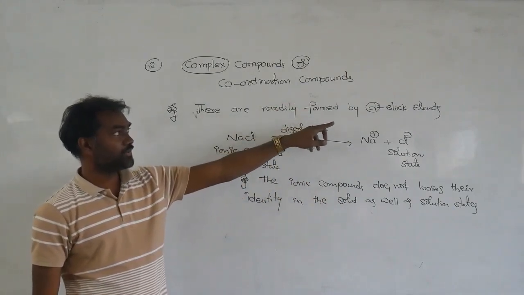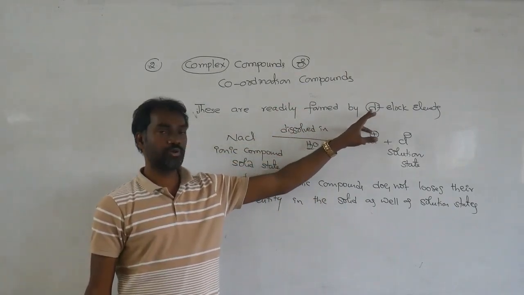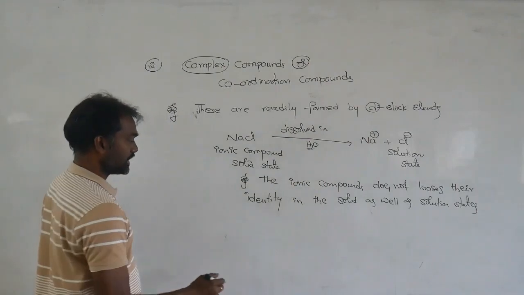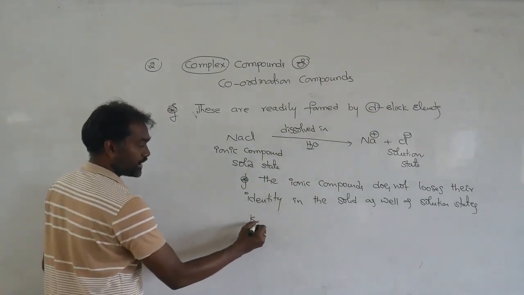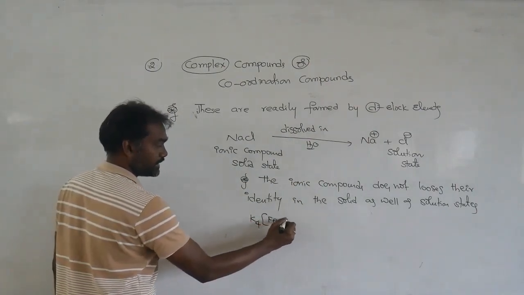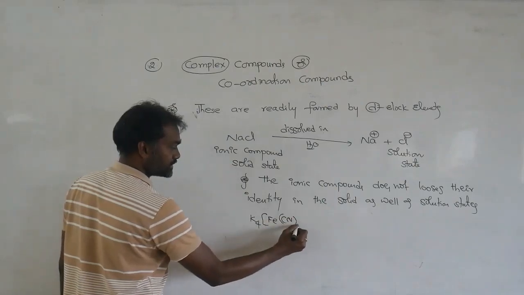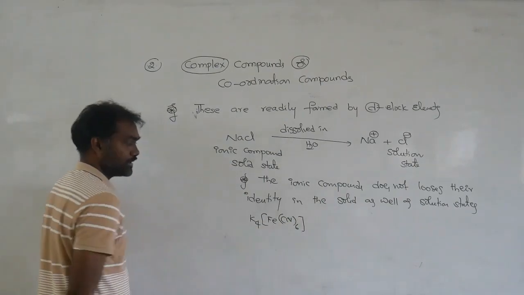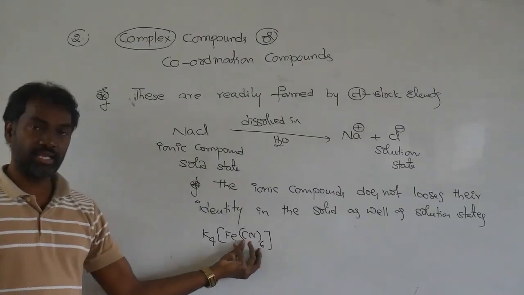Suppose the D-block elements, which are also metals, form their salts. For example, take K4 Fe(CN)6, potassium ferrocyanide.